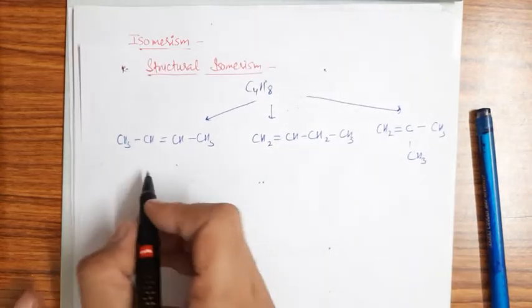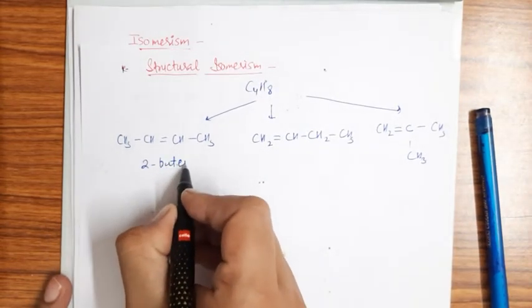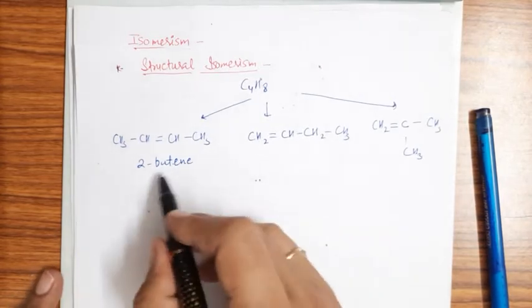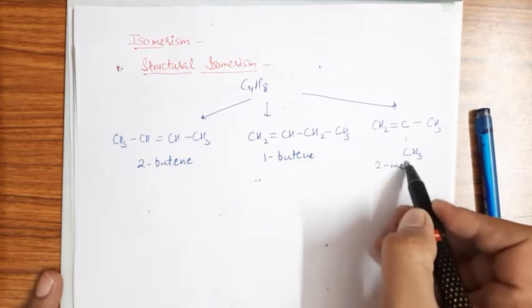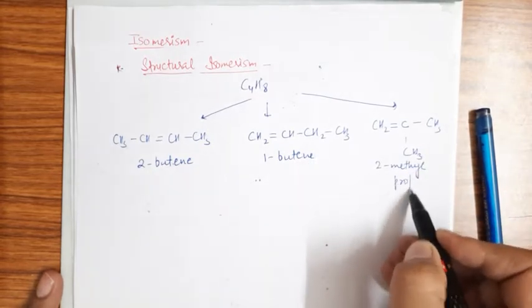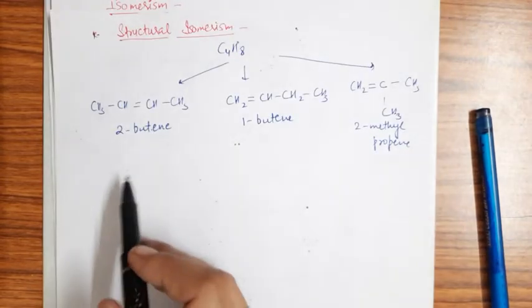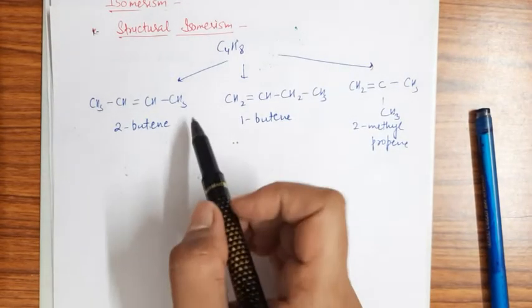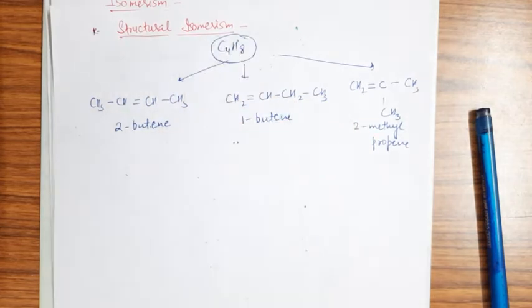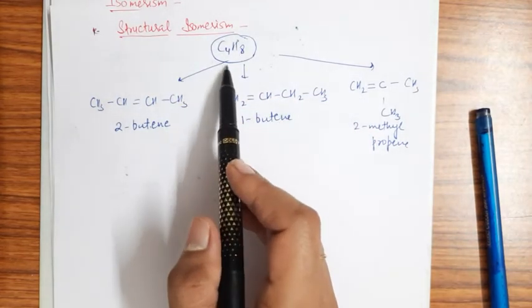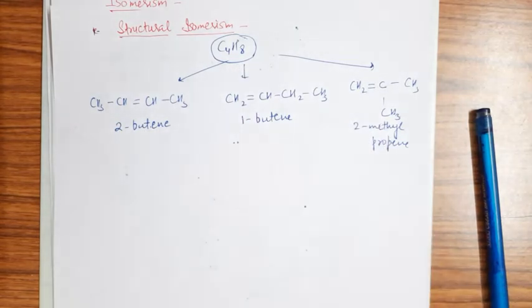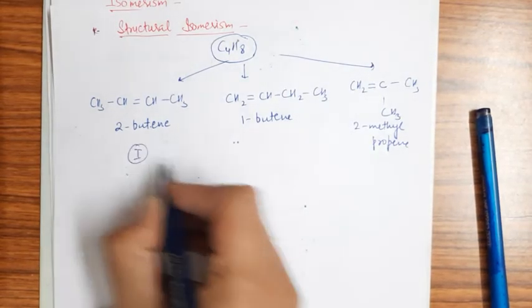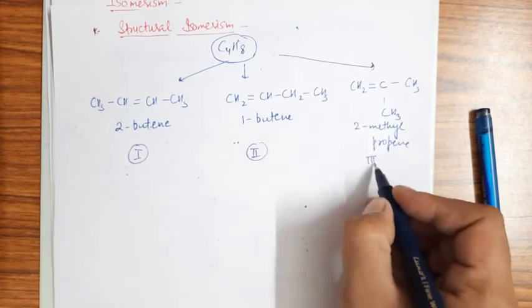If I am writing the names, this is 1-butene, and this is 2-methylpropene. So as you can see, all these three compounds are different and they have the same molecular formula C4H8, and they can convert into three different structures, right? So I'm labeling here: this is structure 1, structure 2 and structure 3.